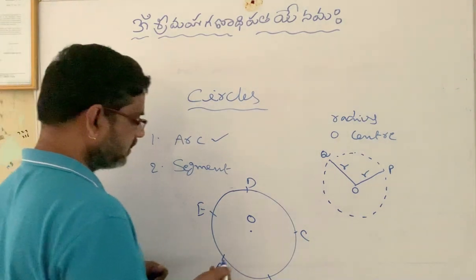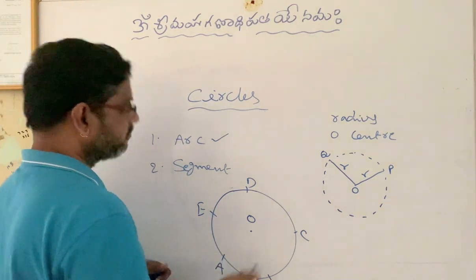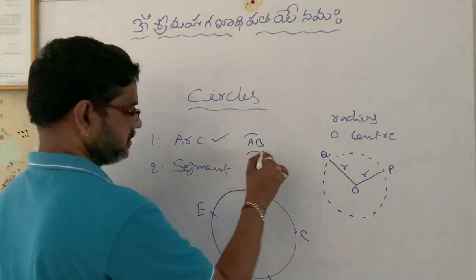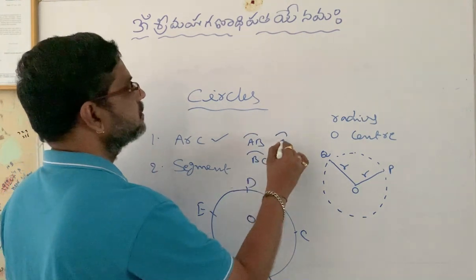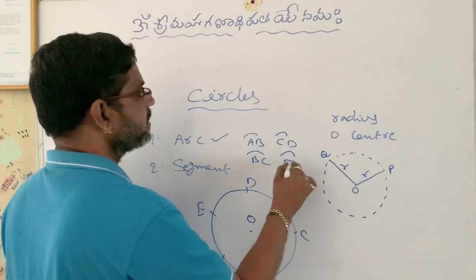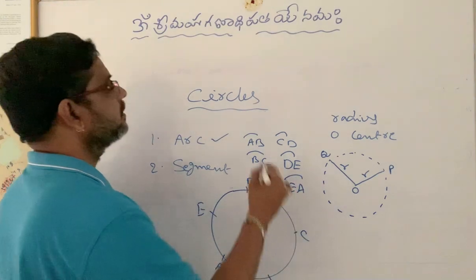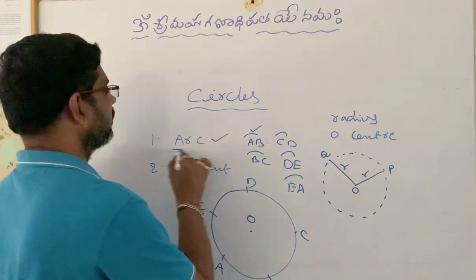Here you can see the circle is divided into a number of parts: AB, BC, CD, DE, EA. Each part is called an arc of a circle.